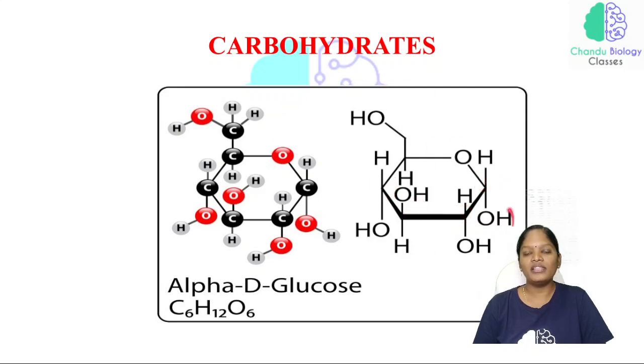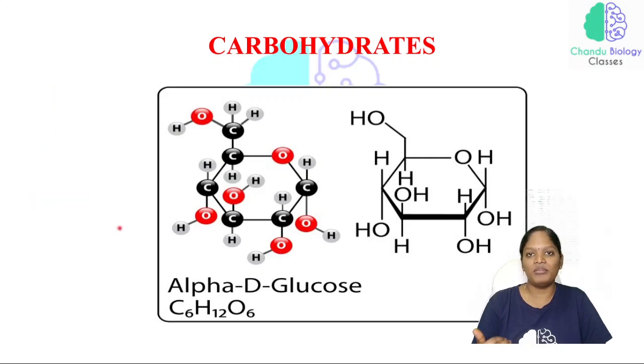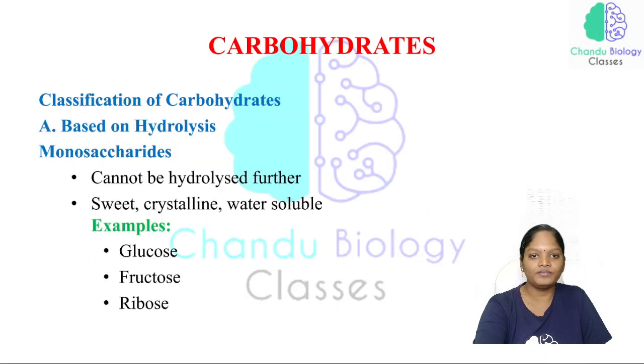All these are the places of carbon, and we have hydrogen and we have glucose. Just look at this. Why do we say this as alpha? Which sugars do we say beta, and what is D glucose and what is L glucose? We are going to see one by one. As of now, just know these are the basic structures, the basic information about carbohydrates.